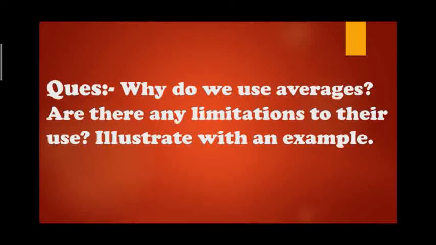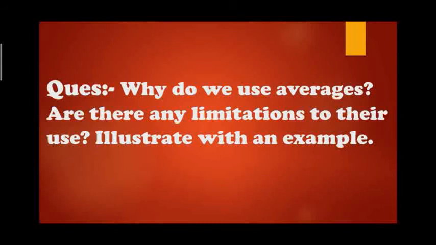Now, one of the popular questions from the same topic: why do we use averages? We have seen that for comparing countries, the World Bank also uses averages. Along with that, it is also one of the criteria by which we can compare countries. And what is the formula for calculating per capita income? That is what you are going to answer here: per capita income equals total income, or national income, divided by population.